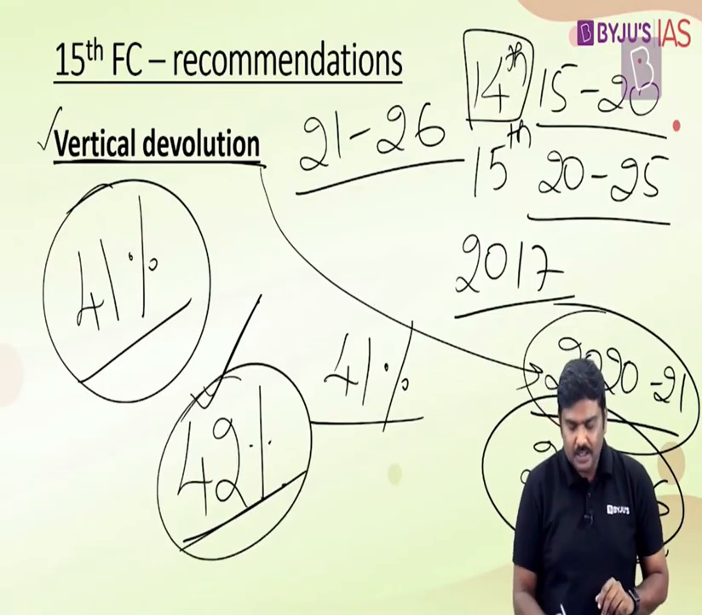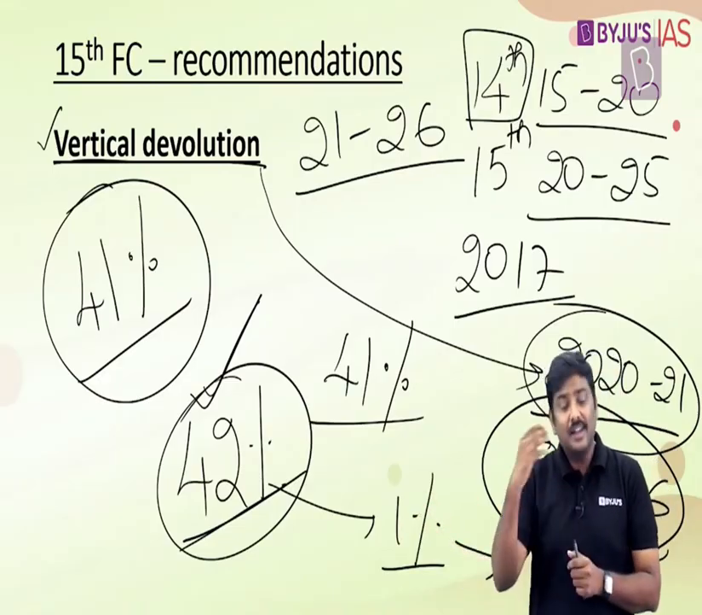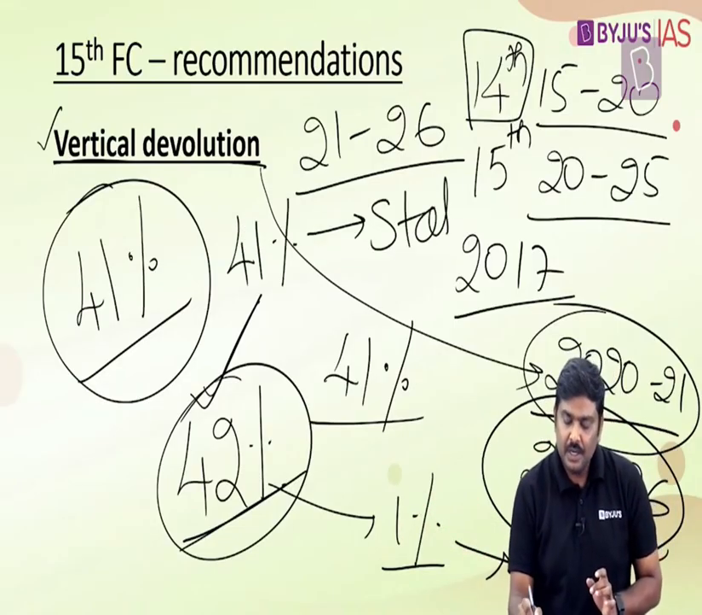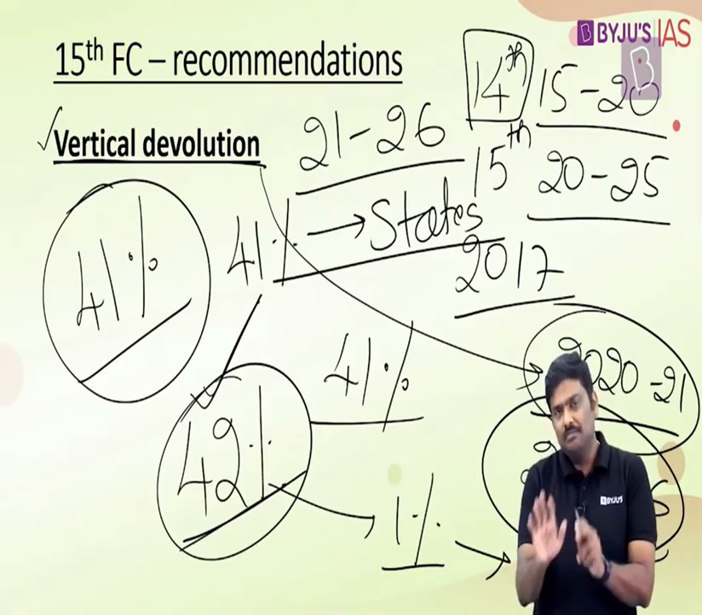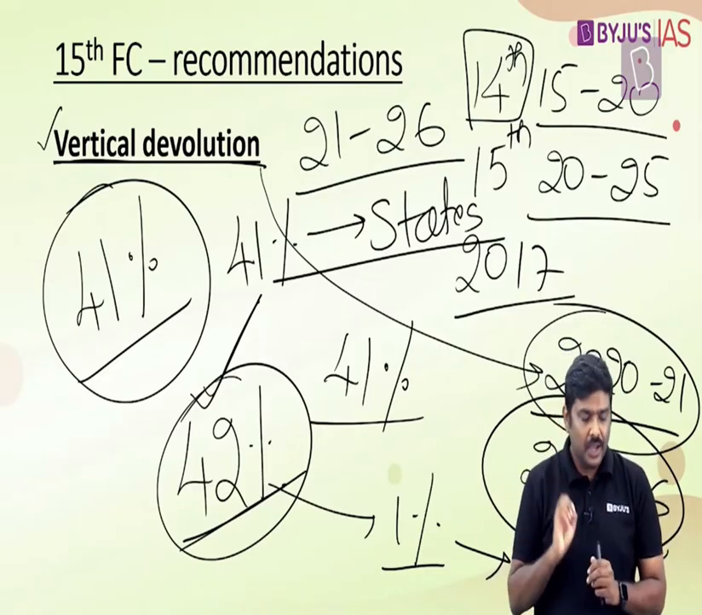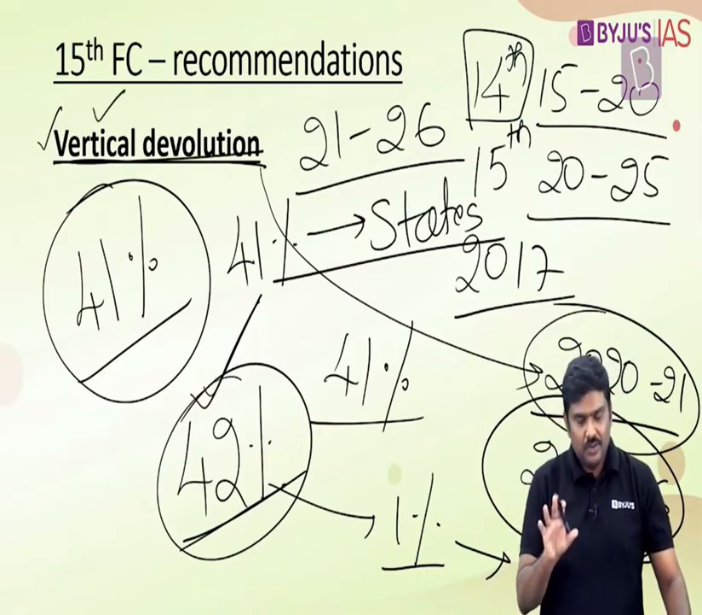So rather than just allocating 42% like this, we'll take out 1% and allocate it to Jammu and Kashmir and Ladakh, and the remaining 41% will simply be allocated to the states. Okay, so if they say 41%, that's also correct. If they say 42%, adjust it to 41%, that statement is also correct here. So with respect to vertical devolution formula, this is how it has been decided by the 15th Finance Commission.